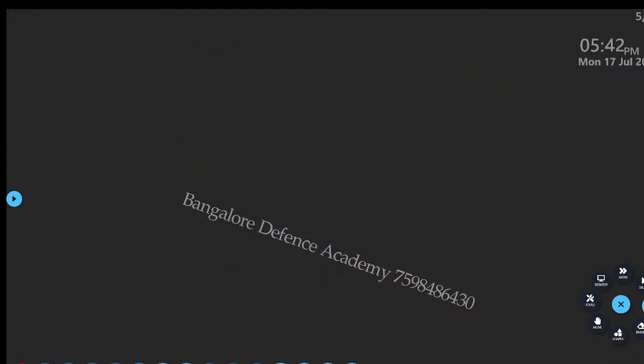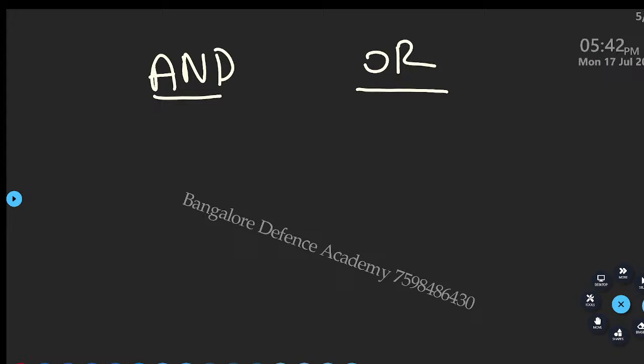You are going to check whether it is in a line or in a circle. If it is in a circle, what are you going to do? n minus 1 factorial. 7 minus 1 is 6. 6 factorial is 720. Easy? Okay, fine. Next, in this chapter, permutation, combination, probability, you will have the words AND and OR. Whenever you see the word and, you are going to multiply. Whenever you see the word or, you are going to add.